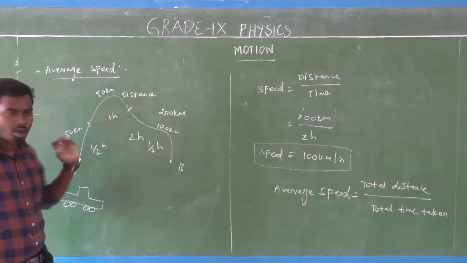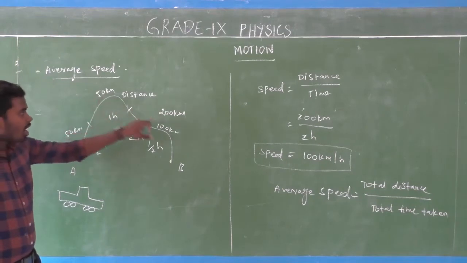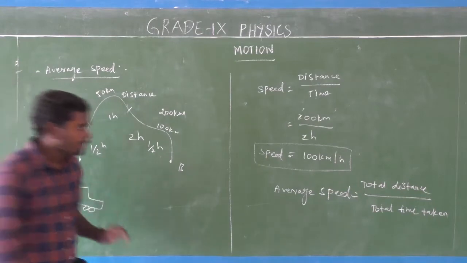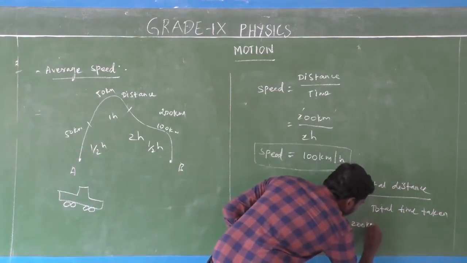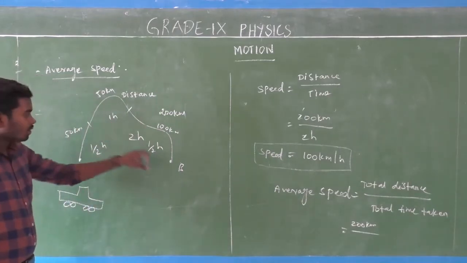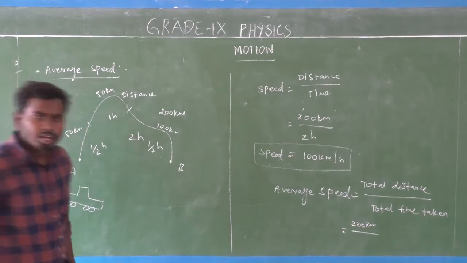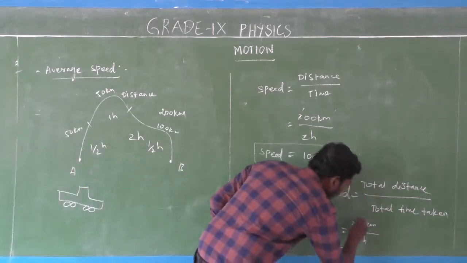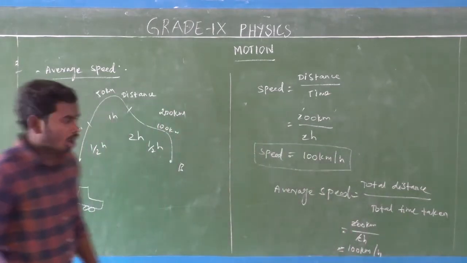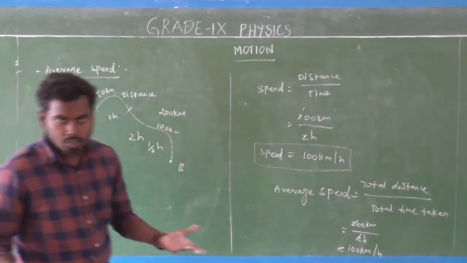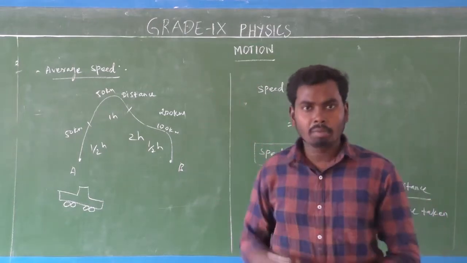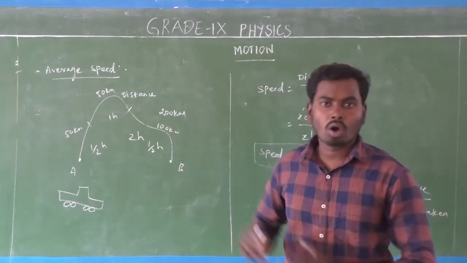Okay, so now you add the total distance. 50 plus 50 is 100, and 100 plus 100 is 200. So the total distance covered by the object is 200 kilometers, divided by total time taken. Half an hour, 1 hour, 1.5 hours, then again half an hour, totally 2 hours. If you divide both, we get 100 km per hour. So average means you add all the quantities of distance and divide by total time taken. That is average speed.